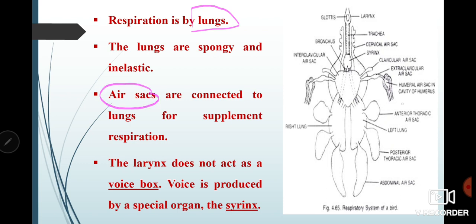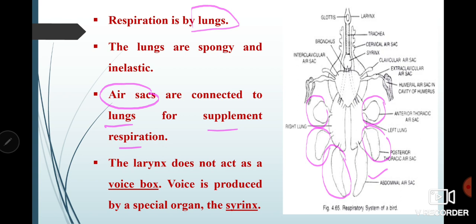As you can see here, this is one air sac, this is the other air sac, one more is here also. On the other lung, there are other air sacs also present. These air sacs are connected with the lungs, and they provide oxygen when in need. Like if birds are flying, at that time they need extra oxygen, and these air sacs provide them oxygen, and that oxygen helps them in respiration.